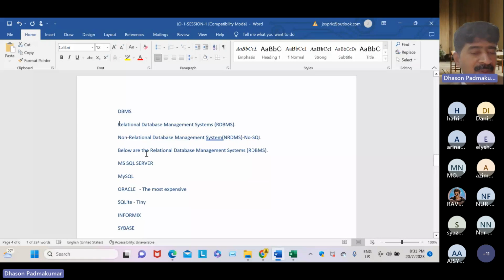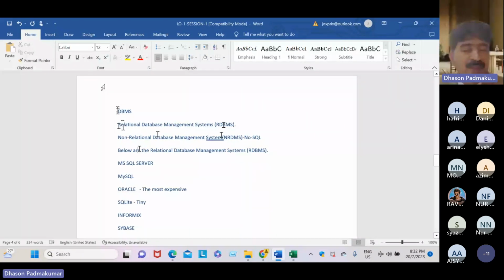And see, DBMS, relational database, we categorize databases into two families, two categories. There are two types of DBMS. One is relational, another is non-relational. The short name of relational database management system is RDBMS, Relational Database Management System.